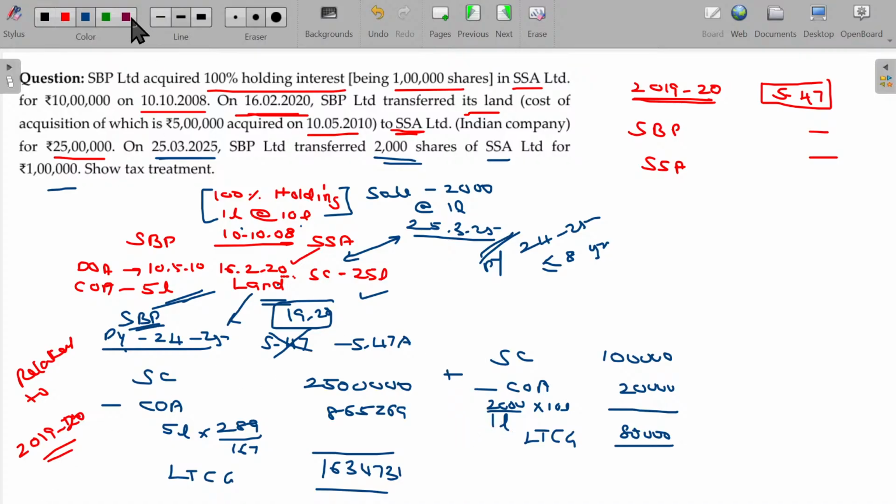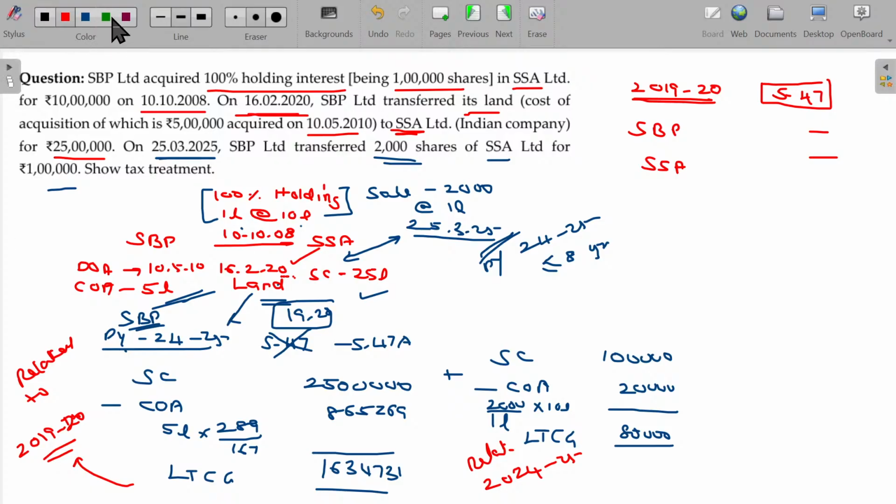This is related to what? This is related to 2024-25 only. The other one is related to 2019-20 because of section 47A. At the time of original transfer, it is totally exempted. We never bother about the calculation of capital gains due to section 47. But due to section 47A, in the year 24-25, he violated. So automatically, I recalculate that taxable income applicable for the year 19-20. And in this current financial year, the share is also transferred. That transfer of share will also be part of the long-term capital gain. So we calculated that separately.